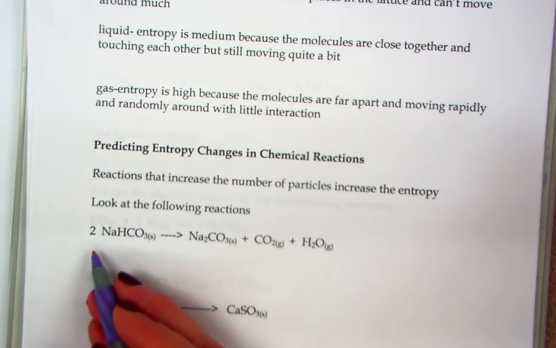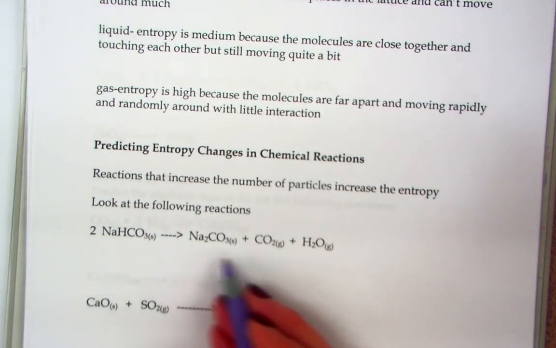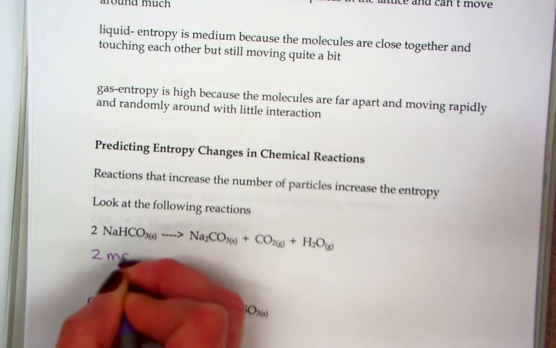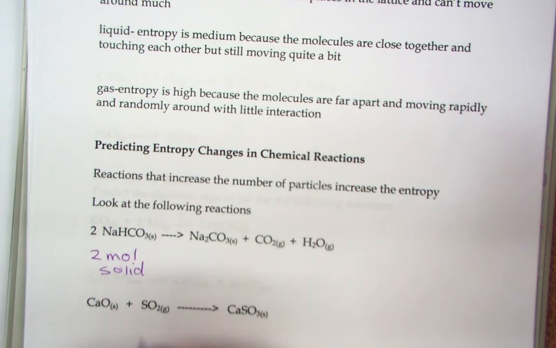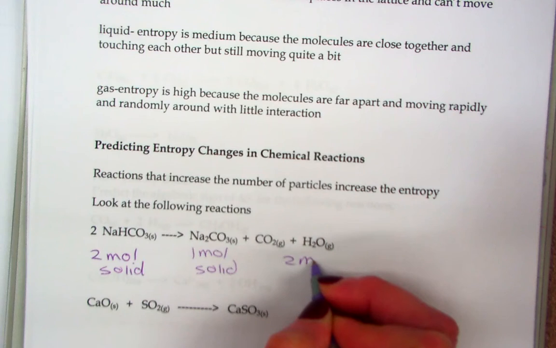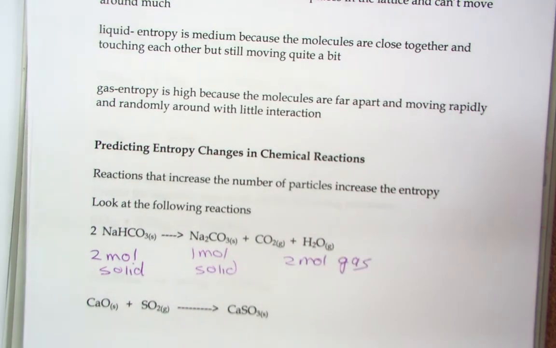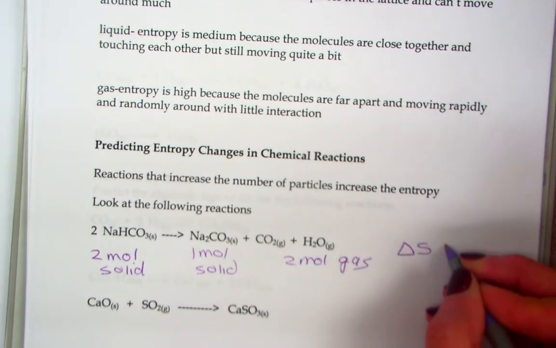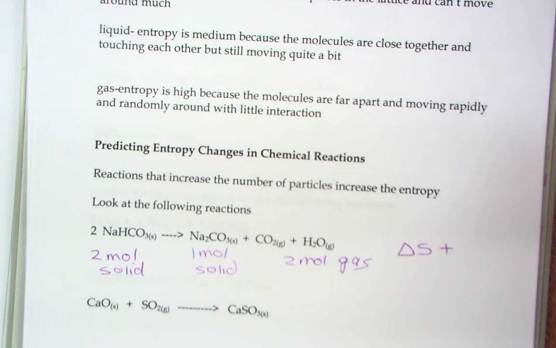Here, sodium bicarbonate breaking down to sodium carbonate, carbon dioxide, and water. When you look at this, we have 2 moles of solid. So here, in our solid, the entropy is low. Now we have 1 mole of solid and 2 moles of gas. So if you look at this, will the entropy increase as we move to the product side so that delta S is positive, or will it decrease in this reaction? It will increase. So delta S is positive because entropy is increasing because I'm making more particles and more gas.